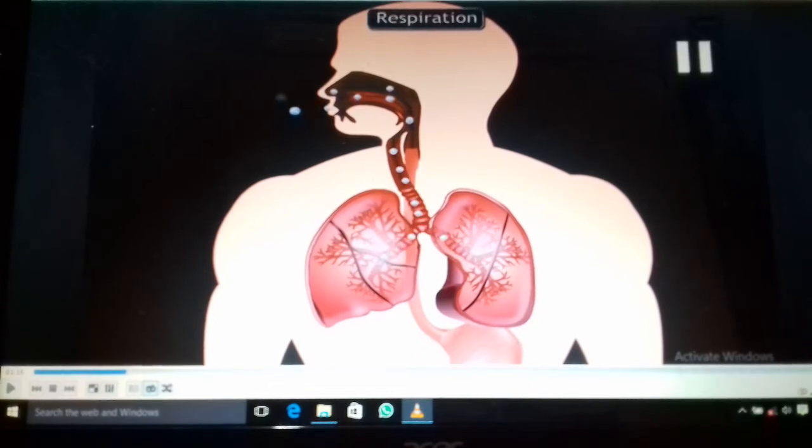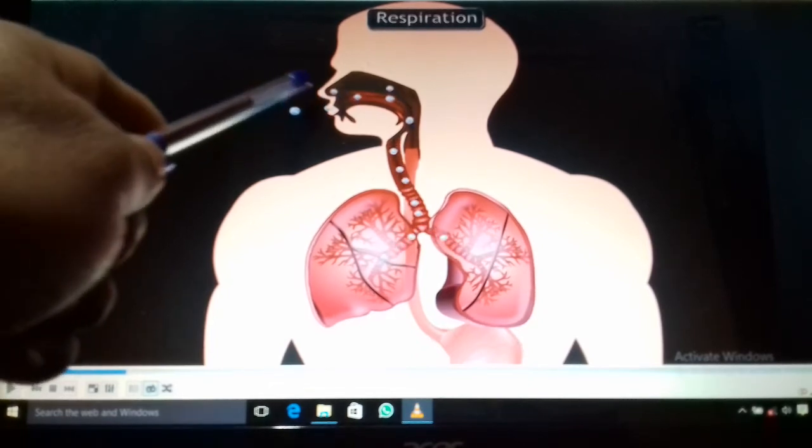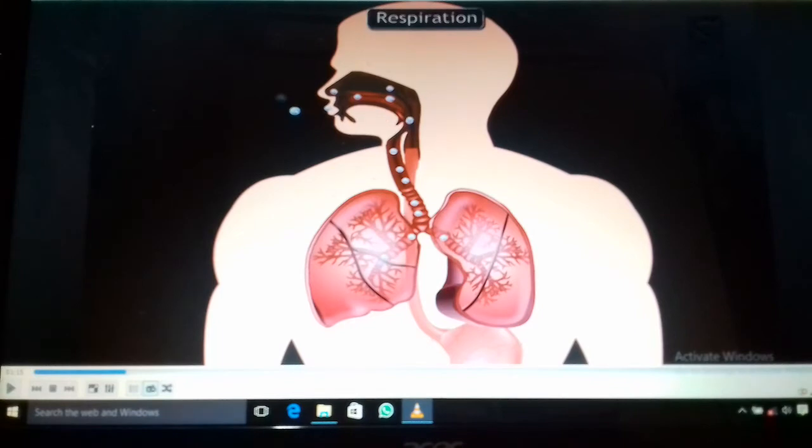Now see here, the next part of this system is the pharynx. So what is the pharynx? The pharynx is a funnel shaped tube that connects the nasal and oral cavities, and the oral cavity connects to the larynx, and the nasal cavities pass through the pharynx.